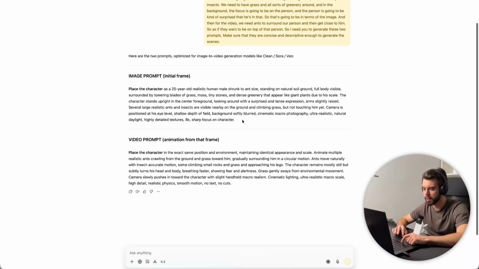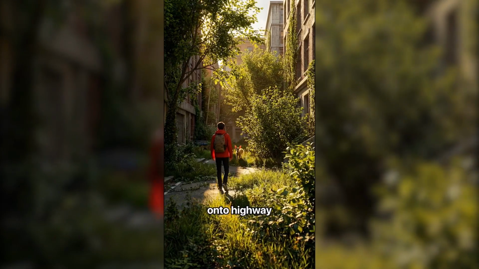In this class, we'll go from a simple idea to finished AI video you can confidently publish. This class is for creators who want to make AI videos but feel stuck or overwhelmed. If you've tried tools before and ended up with weak or random results, you're in the right place.